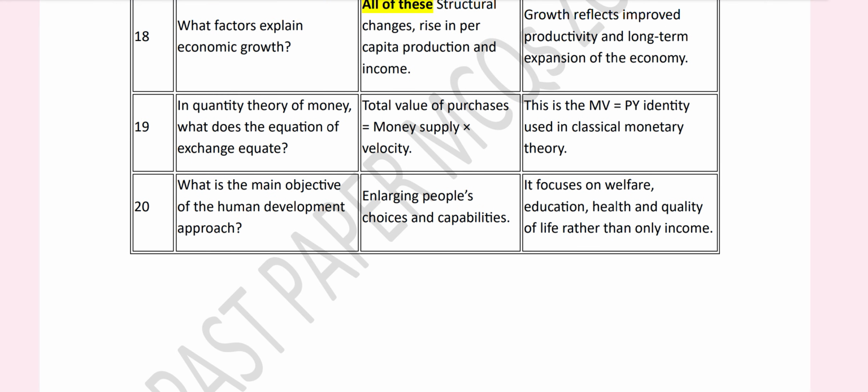What is the main objective of the human development approach? Right answer is enlarging people's choices and capabilities, because it focuses on welfare, education, health, and quality of life rather than only income.